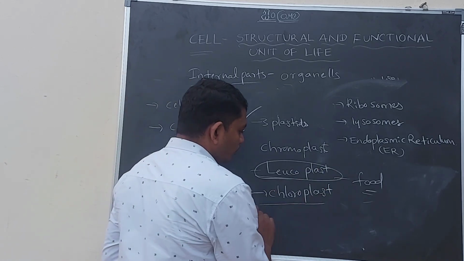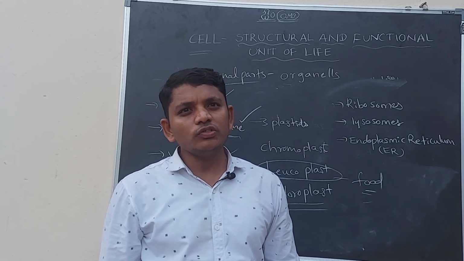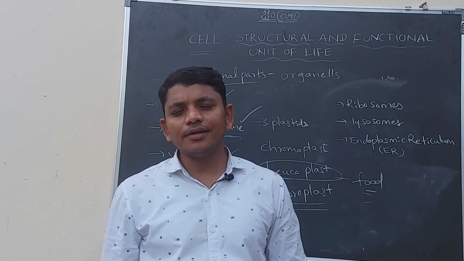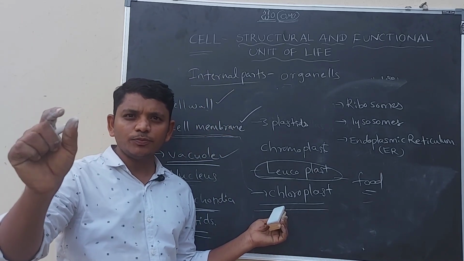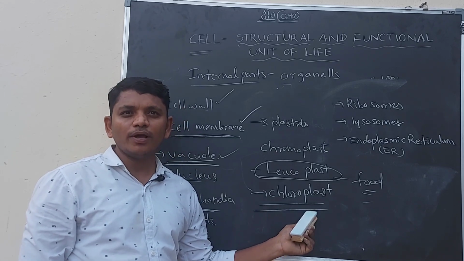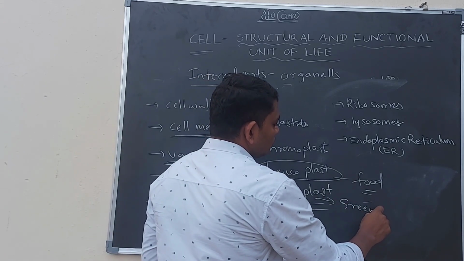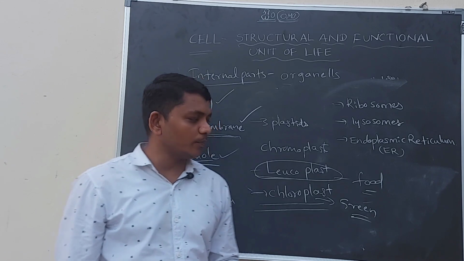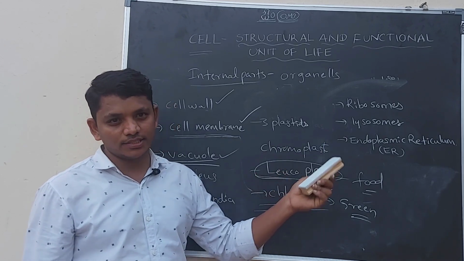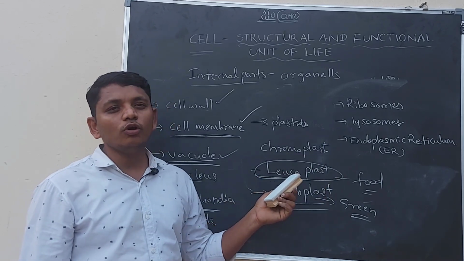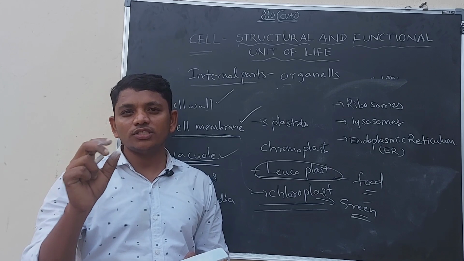Let us discuss chloroplasts. You know, around us there are many plants, and usually all these plants are green in color. This is only because of chloroplasts. So the green color of the plant is because of chloroplast. Chloroplast is nothing but green color. So plants are green in color due to the presence of chloroplast. Flowers are different in colors because of chromoplast. And leucoplasts are white in color. This is only for storage of the food material.